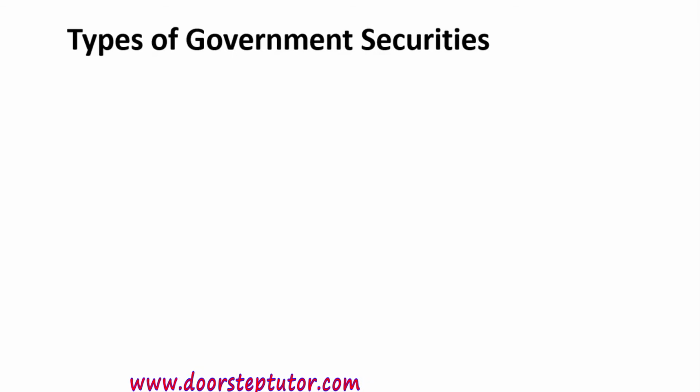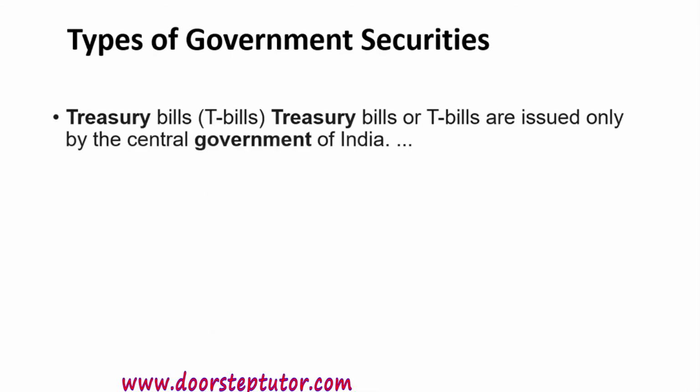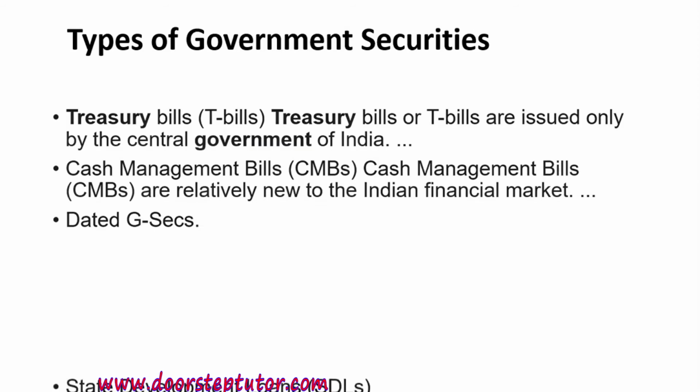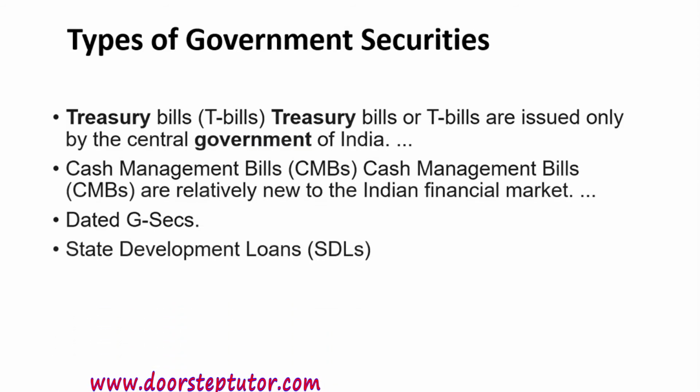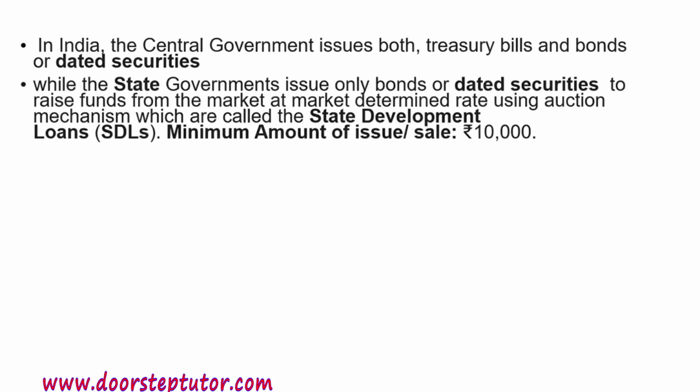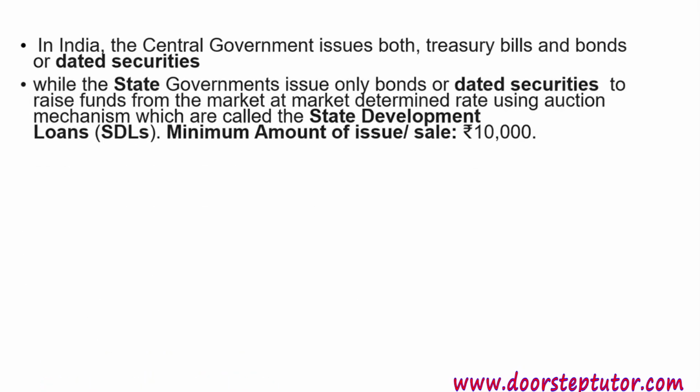Let us see the types of government securities. These are also classified as T-bills, cash management bills, dated government securities or G-SECs, and state development loans, that is SDLs. We have already discussed treasury bills and cash management bills. So we'll know more about the dated securities here. In India, the central government issues both T-bills as well as dated securities, which are held for long-term period. Dated securities are held for long-term period. Treasury bills are held for short-term duration.